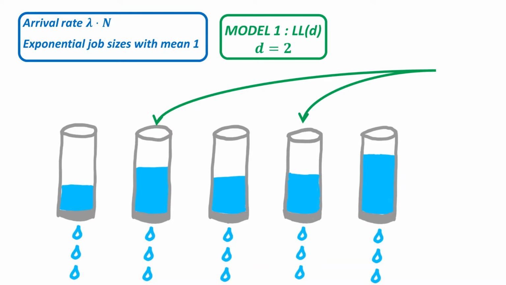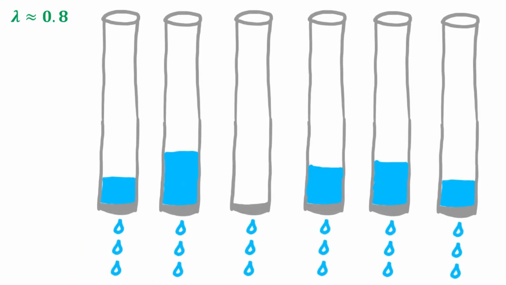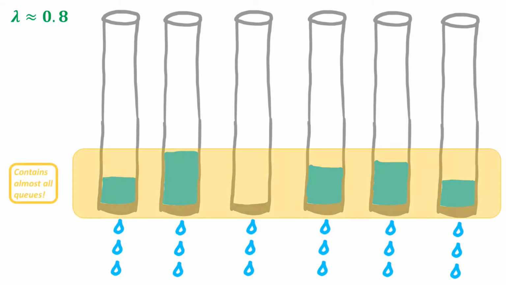about waiting times. As we are interested in the waiting time for a critically loaded system, we should use very large glasses. As the mean job size is equal to 1, we find that the system becomes unstable when lambda gets close to 1. Therefore, when we set lambda equal to 0.8, the system is still far from being unstable, and we find that the workload at the queues remains fairly small most of the time. In fact, we have some interval such that the workload of almost all queues lies in this interval.